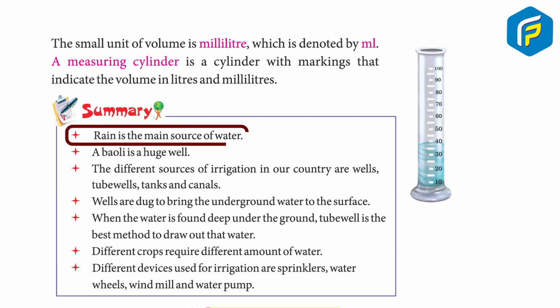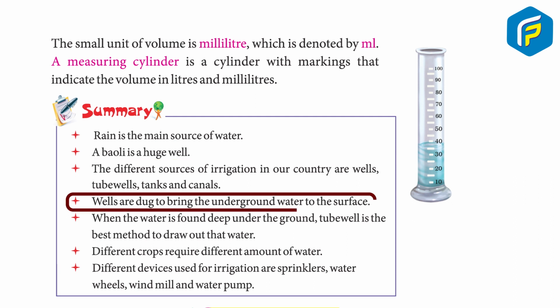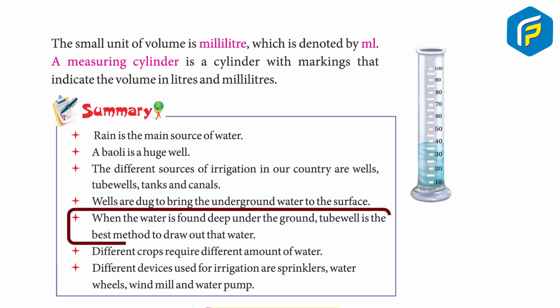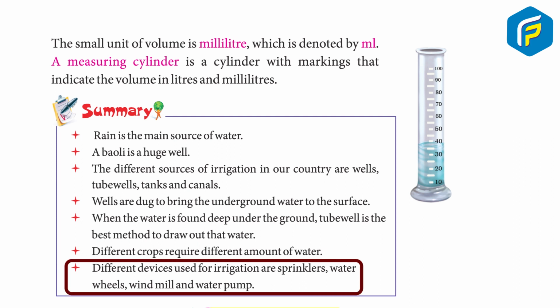Summary. Rain is the main source of water. A bauli is a huge well. The different sources of irrigation in our country are wells, tube wells, tanks and canals. Wells are dug to bring the underground water to the surface. When the water is found deep under the ground, tube well is the best method to draw out the water. Different crops require different amount of water. Different devices used for irrigation are sprinklers, water wheels, windmill and water pump.